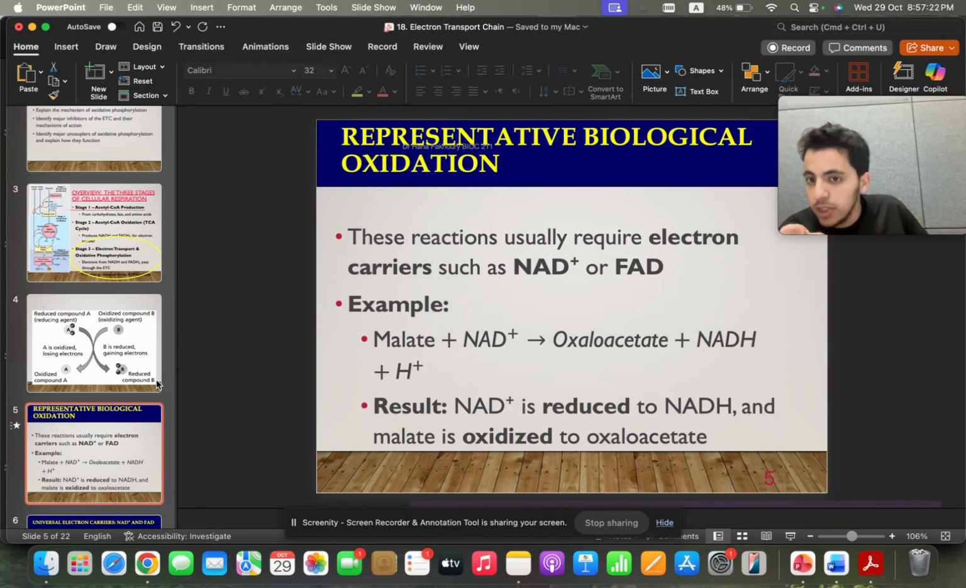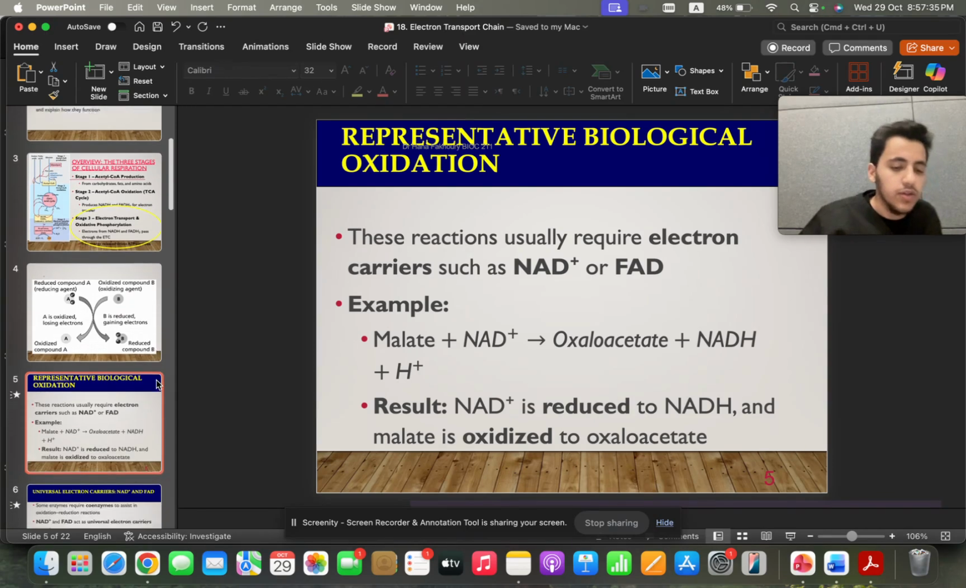Okay, I said that NADH got reduced. That means I will deduce that malate got oxidized from malate into oxaloacetate. So NADH gained an electron and hydrogen, while malate lost an electron and hydrogen.